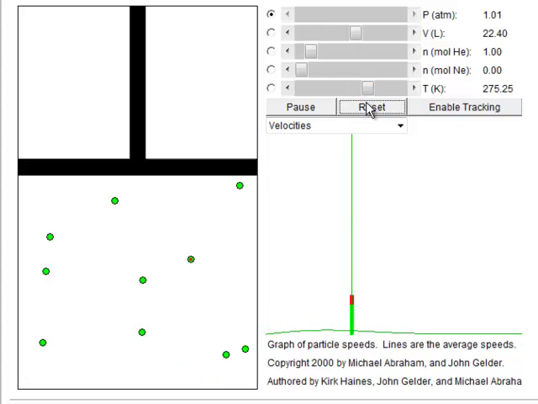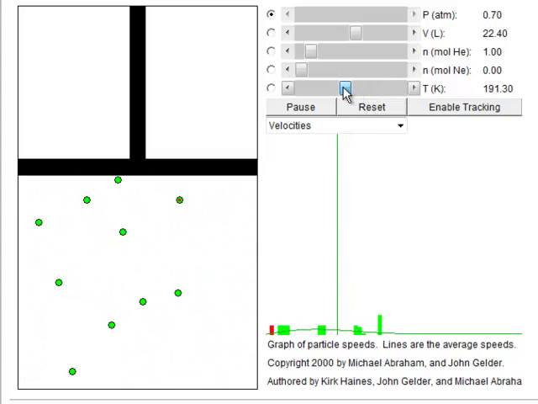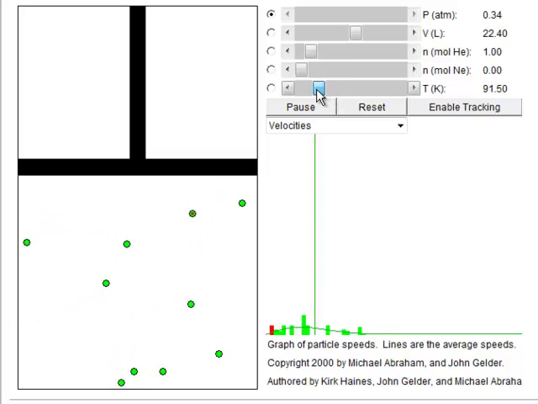Another assumption I'm making is that there's no attraction between the particles. But if I start lowering the temperature, notice how the particles start moving much slower. They're becoming much closer to going from gas to liquid, and the attraction between the particles is going to increase.